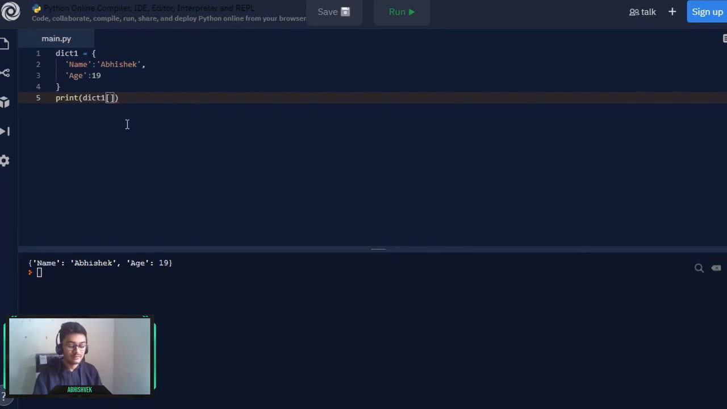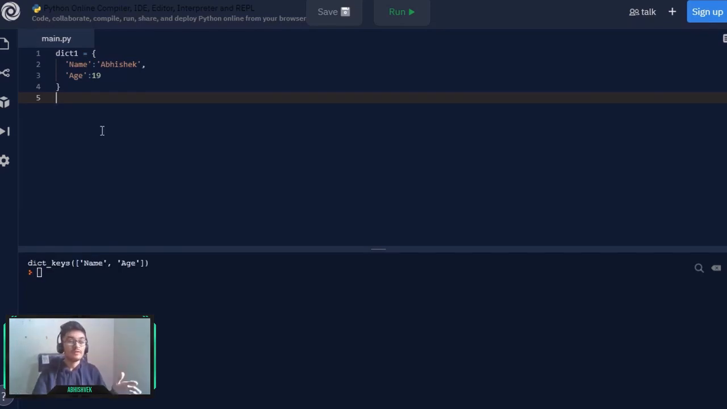Now you can also fetch a particular key or value from it. So if I simply write dict1 and try to fetch name and run it, it will fetch only the value of that particular key, and here the key is name and its value is Abhishek, and you can simply fetch the value of age and the result will be 19. Now you have got the idea of dictionary, that it contains a key as well as a value, which is mostly used for handling data science things.